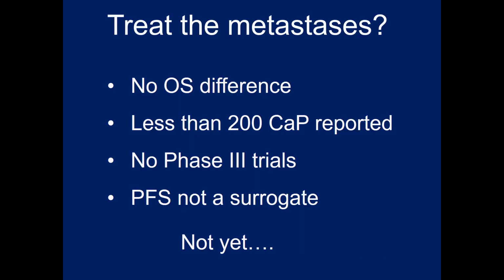Putting this all together, from these 3 studies, there's no suggestion of an overall survival advantage. All of these use some sort of progression-free survival endpoint, which is very problematic in my view, especially when you're comparing treatment to no treatment. Fewer than 200 patients have been reported. There are no phase 3 trials that have yet been reported. Some are ongoing. And just to highlight, I don't think progression-free survival is a very good endpoint, especially when you're comparing it to doing nothing at all. So, do we treat the metastasis? In my view, the answer is not yet.